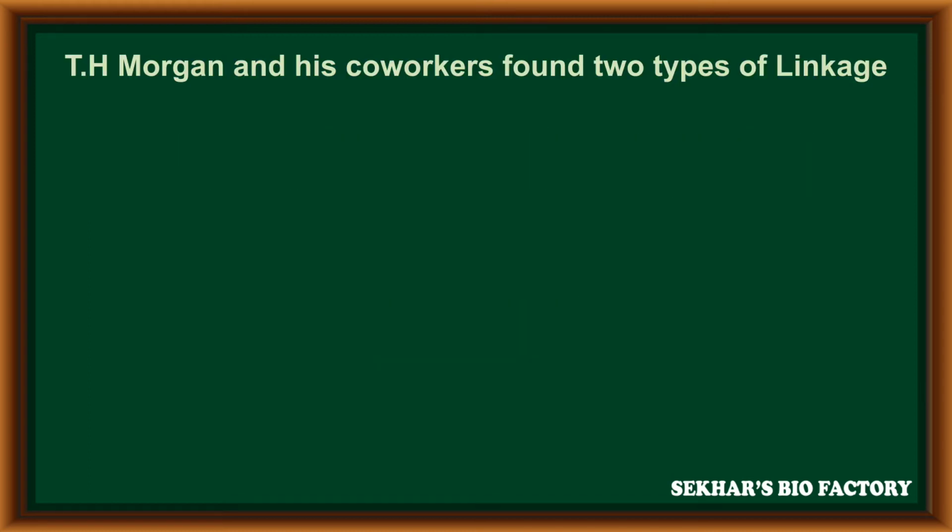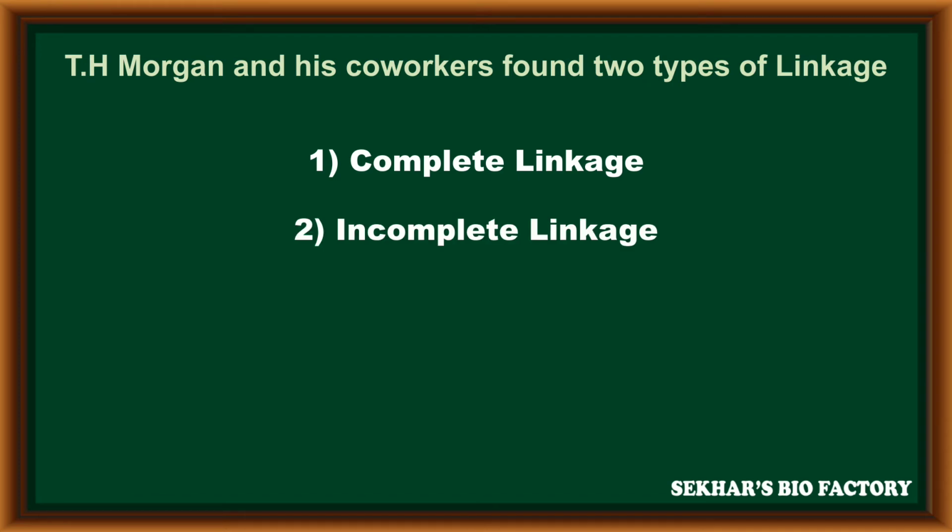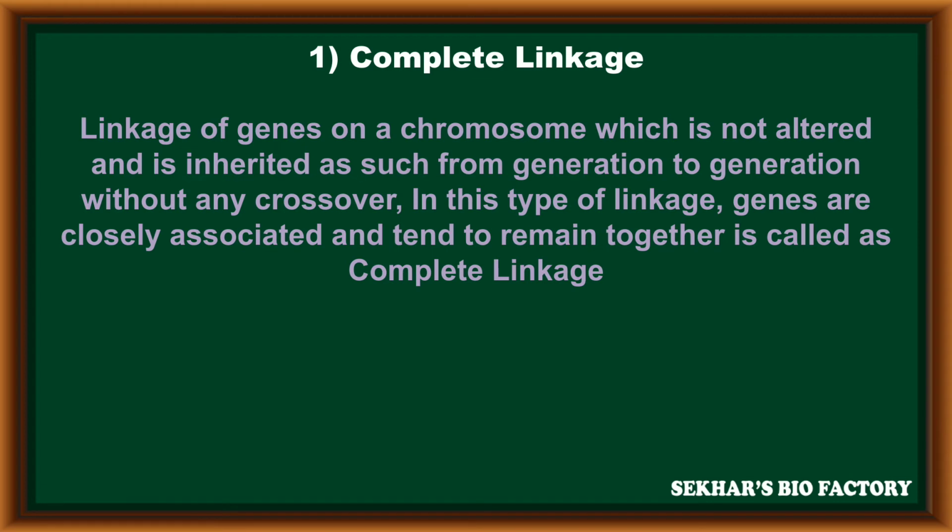T.H. Morgan and his co-workers found two types of linkages. The first type is complete linkage. The second type is incomplete linkage. In complete linkage, the genes on a chromosome are not altered and are inherited as such from generation to generation without any crossing over.